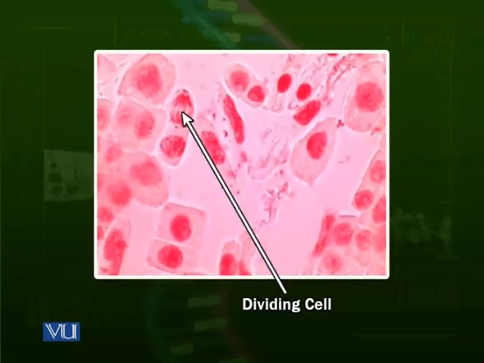In the diagram above, you can see a dividing cell. This is actually, I must not say a diagram, this is a picture that is taken through a microscope, and these are the onion cells, onion epidermal cells. You can see when you cut an onion, you can see a small membrane. These are the cells of that membrane which are dividing. Before talking about the cell division, we have to talk about the whole process of dividing. When cells are produced, after that, for some time, they normally perform their function.